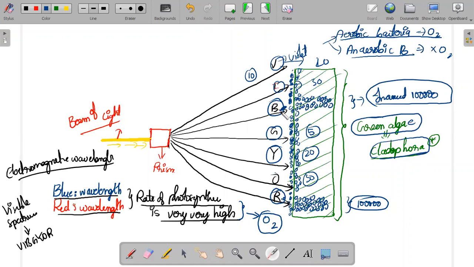So with higher oxygen levels, the aerobic bacteria can depend upon the oxygen and increase their numbers. That is the reason why we have a higher amount of bacteria at the blue and red areas. But when you go and see the green area, it is decreasing, because chlorophyll itself is a green color pigment and it will not be able to absorb the green color that perfectly. You might have studied this in your physics.